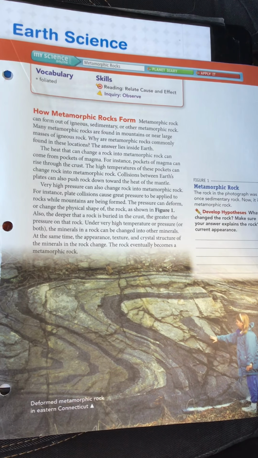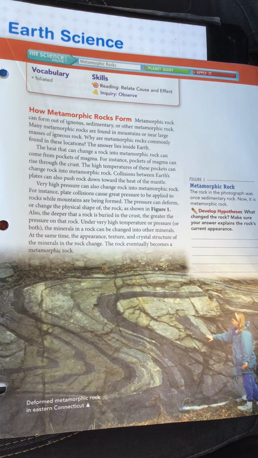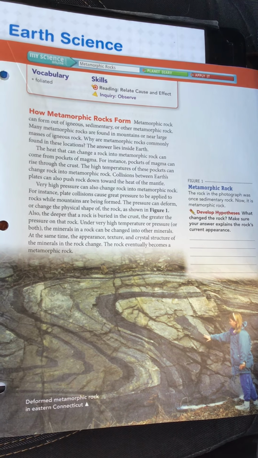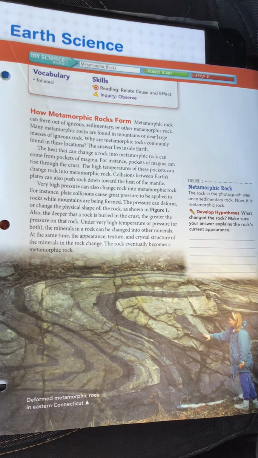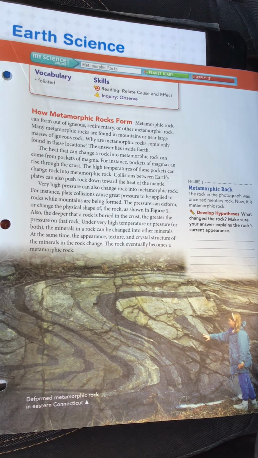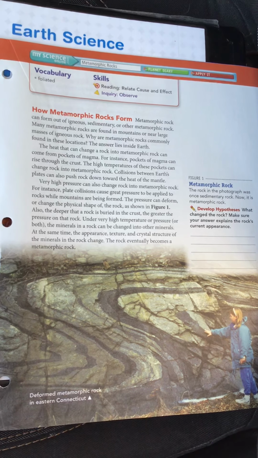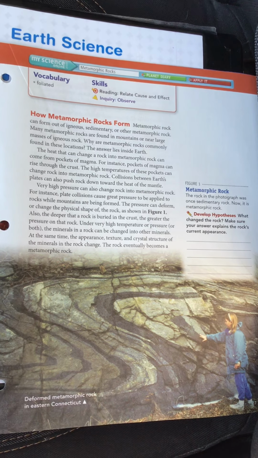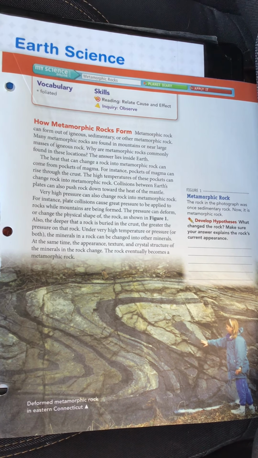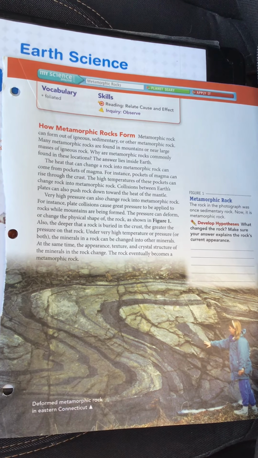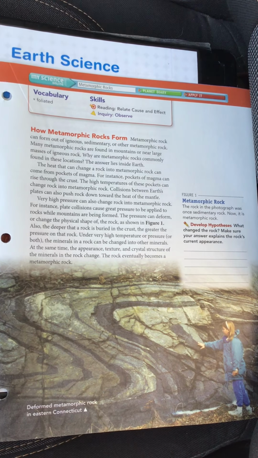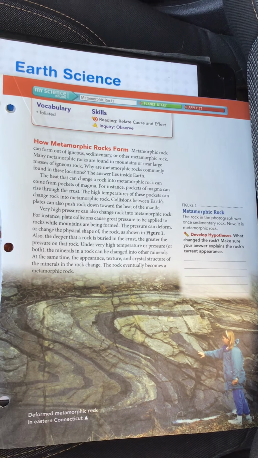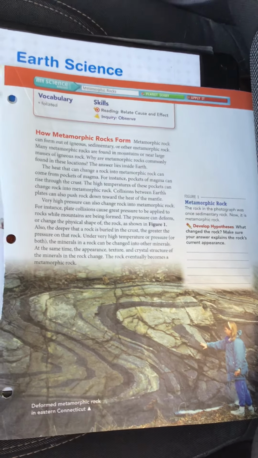Very high pressure can also change rock into metamorphic rock. For instance, plate collision causes great pressure to be applied to rocks while mountains are being formed. The pressure can deform or change the physical shape of the rock, as shown in figure 1. Also, the deeper that a rock is buried in the crust, the greater the pressure on the rock. Under very high temperature and pressure, or both, the minerals in a rock can be changed into other minerals. At the same time, the appearance, texture, and crystal structure of the minerals in the rock change. The rock eventually becomes metamorphic rock.